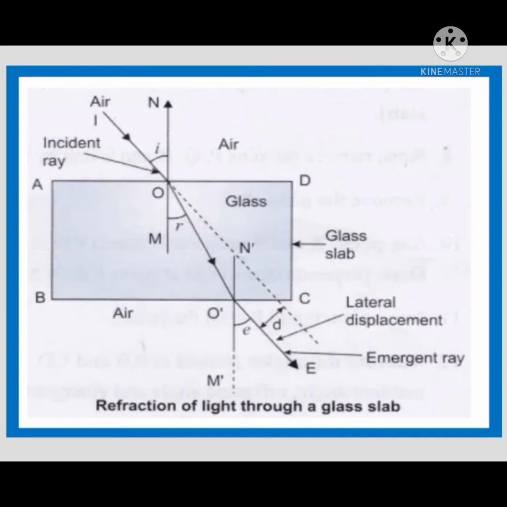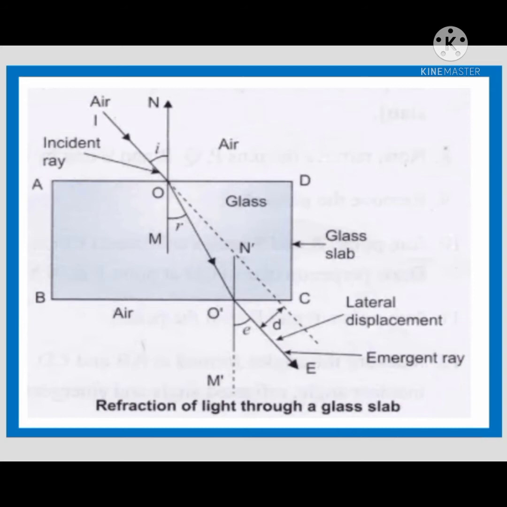Now, let us discuss refraction of light through a rectangular glass slab. Look at this picture carefully. The light ray has changed direction at a point O and O dash. Note that both the points O and O dash lie on surfaces separating two transparent media. Draw a perpendicular NM to AB at O and another perpendicular N dash M dash to CD at O dash.